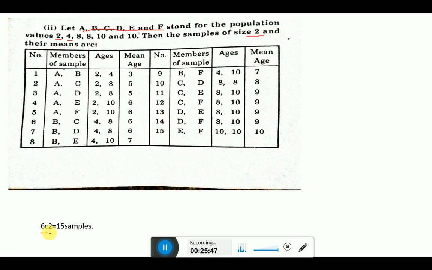I have used this formula, 6 combination 2. The total is 15 samples, that is also a total of 15 samples. Like this: a with b, a with c, a with d, a with e, a with f, then b with c, b with d, b with e and b with f, c with d, c with e, c with f, d with